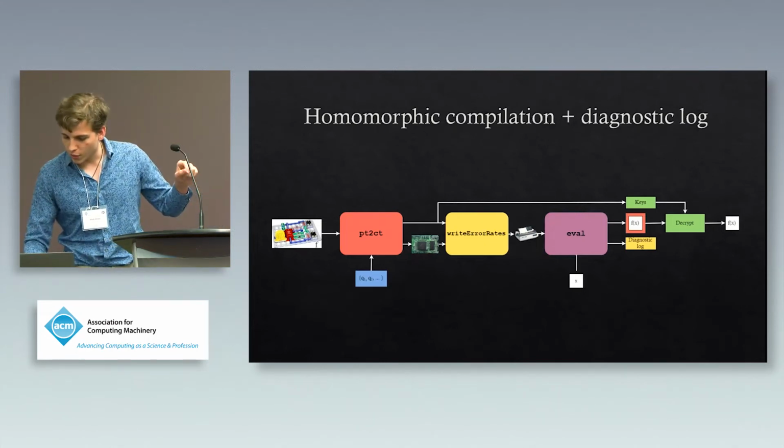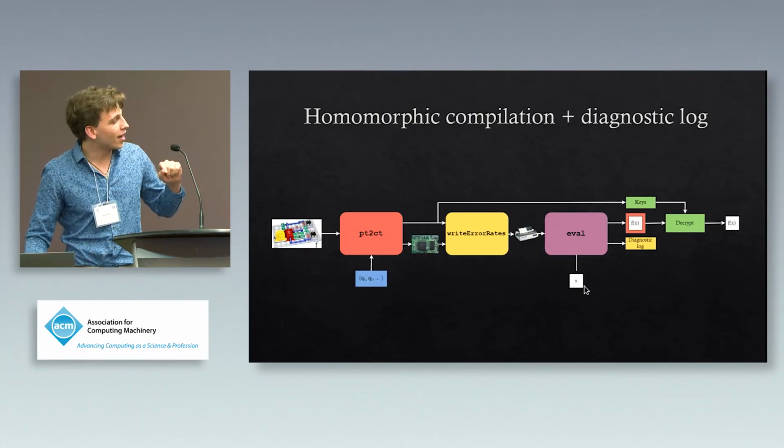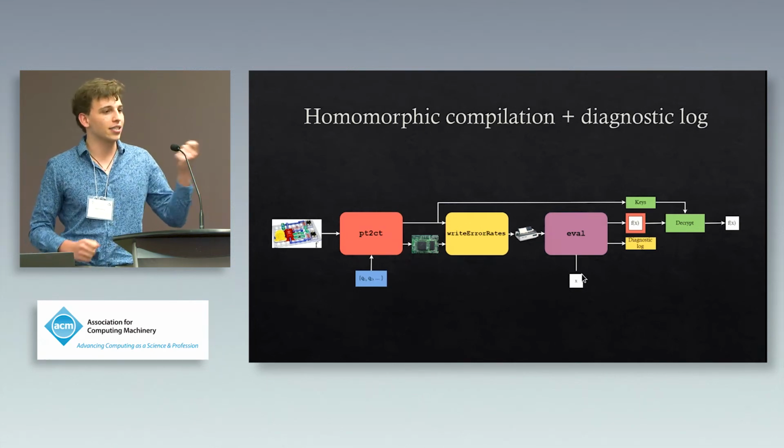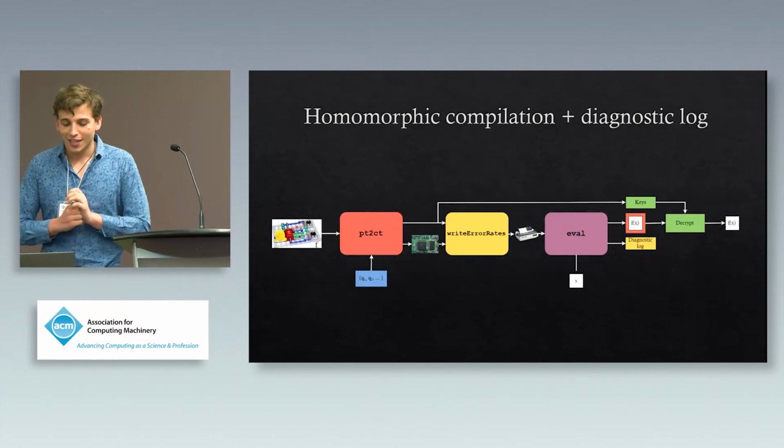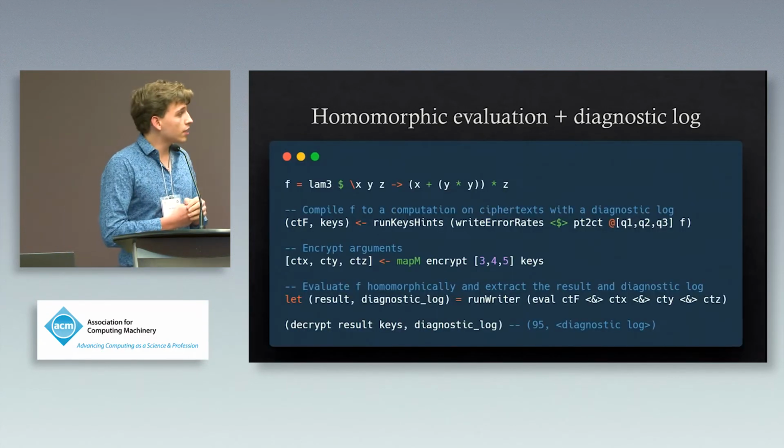I just noticed though there's a bug in my diagram. This should have a red line around it. It's because it's a ciphertext x. Not sure how that happened. Okay. Anyway. And once again, the code didn't change substantially.